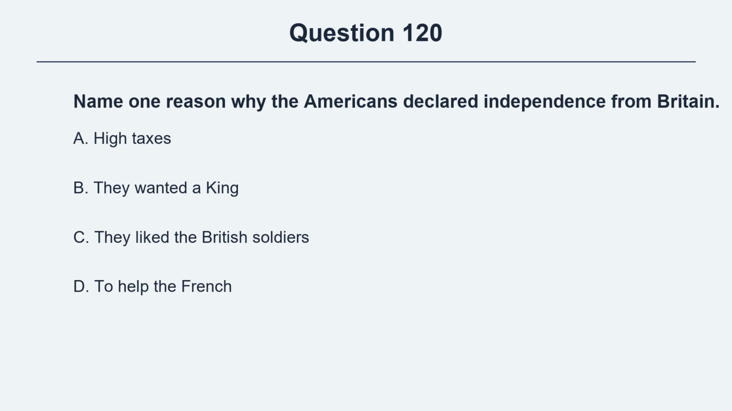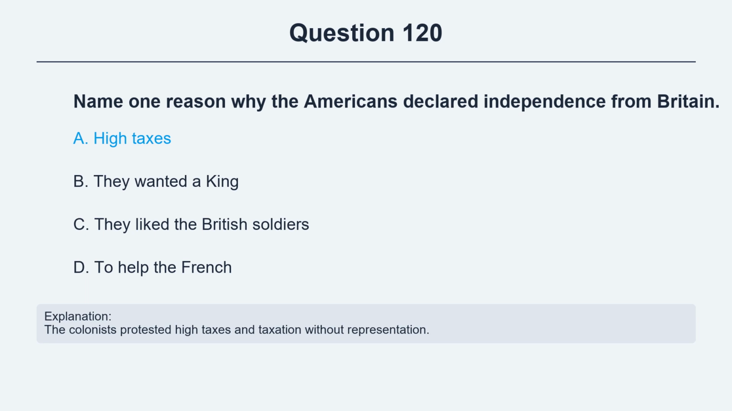Question 120. Name one reason why the Americans declared independence from Britain. Option A, high taxes. Option B, they wanted a king. Option C, they liked the British soldiers. Option D, to help the French. The correct answer is option A, high taxes. Explanation: The colonists protested high taxes and taxation without representation.